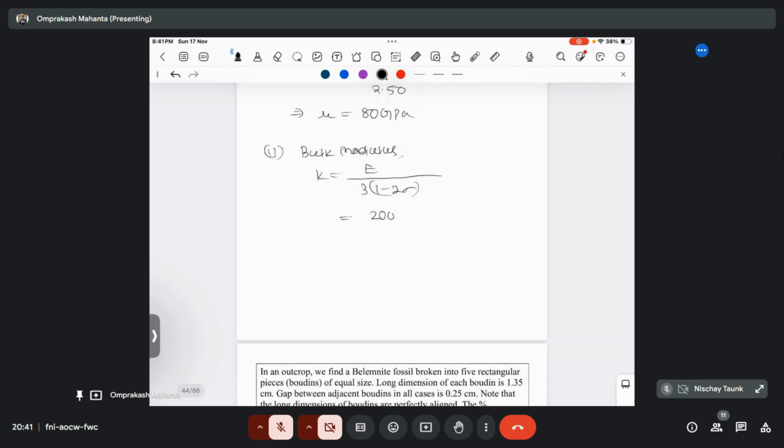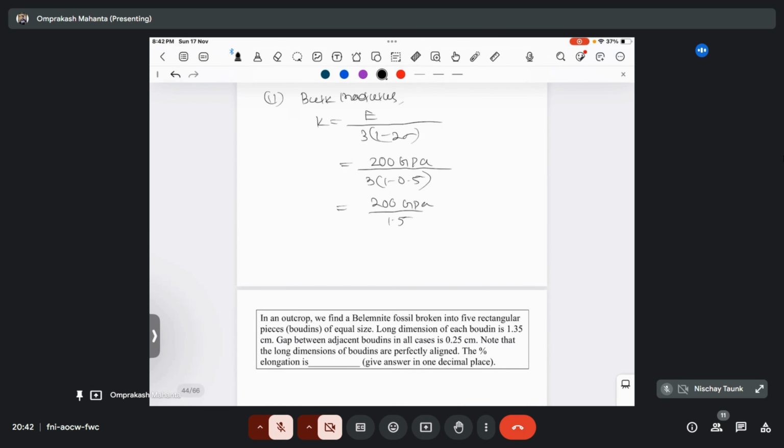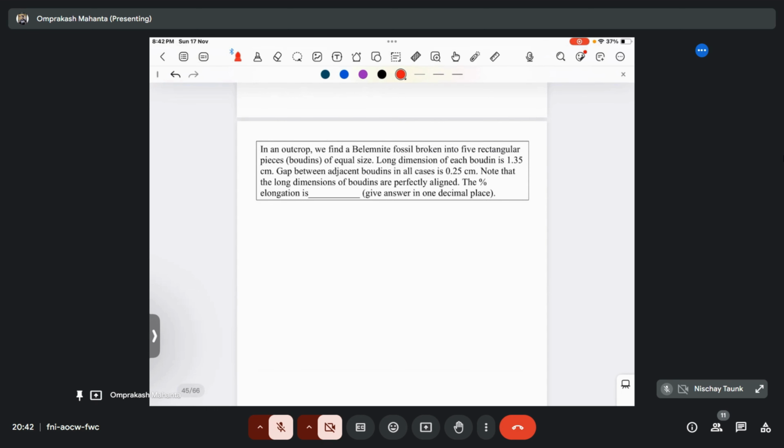So 200 GPa divided by 3 into 1 minus 2 into 0.25, that's 0.5. So 200 GPa divided by 1.5, okay? So it will give around 133.33. Okay, this will be your answer. So remember both the formulas. Okay, so let's move to the next one.